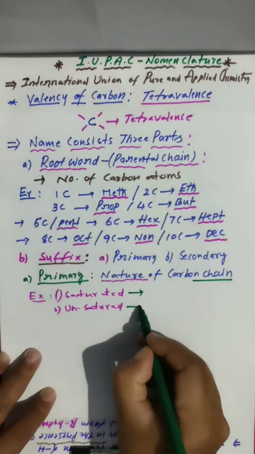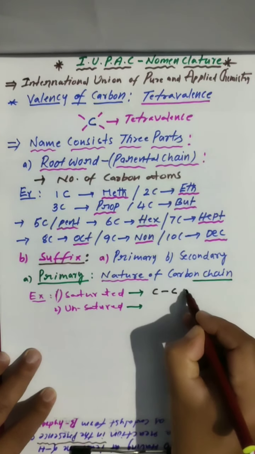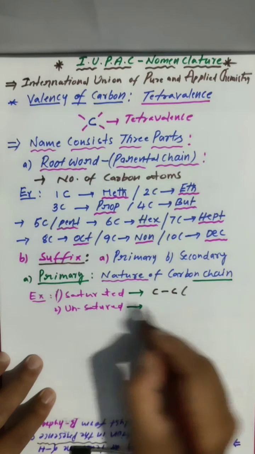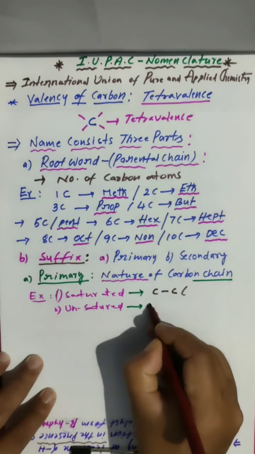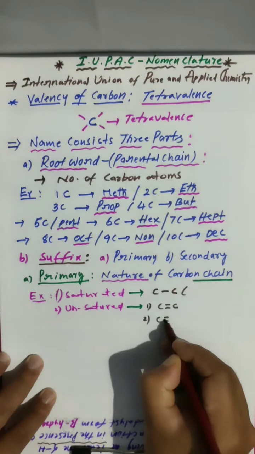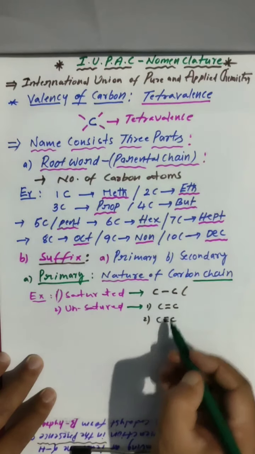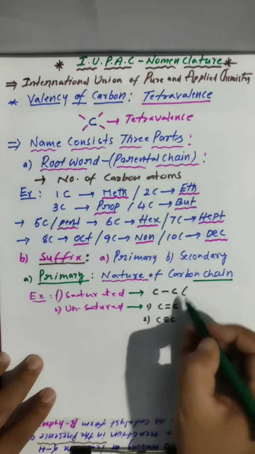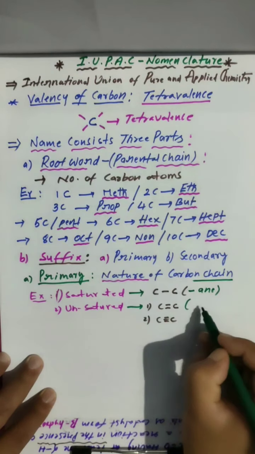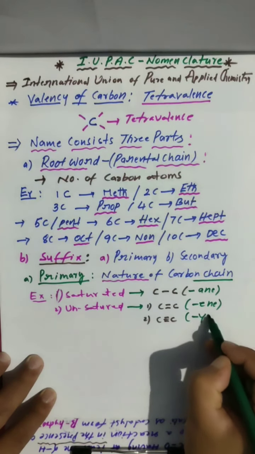How can we address saturated and unsaturated? Saturated is nothing but carbon having a single bond. Single bond is saturated. Unsaturated has two types: carbon double bond and carbon triple bond. Clear? So single bond is saturated; double bond or triple bond is unsaturated. For saturated we say ane, for double bond we say ene, and for triple bond we say yne.